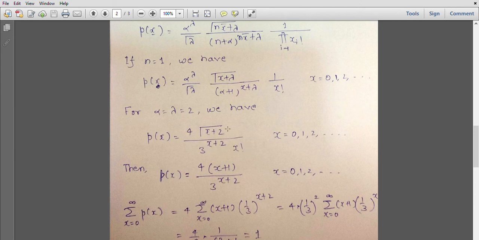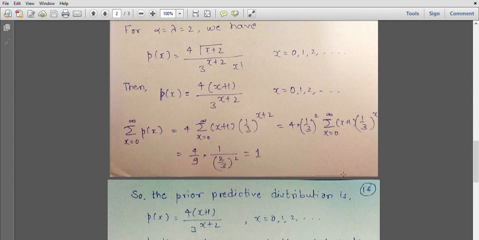Now notice that gamma of x plus 2 is x plus 1 factorial. So x plus 1 factorial upon x factorial, and I will get only x plus 1 in the numerator. So I have 4 times (x plus 1) upon 3 raised to x plus 2, where x goes from 0, 1, 2 onwards. So it looks like a kind of power series distribution.